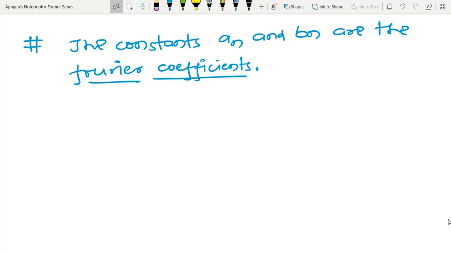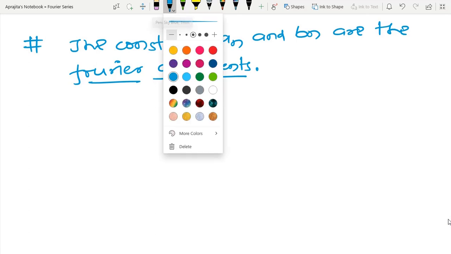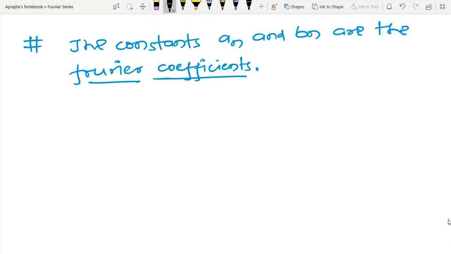So let us try to talk about that sufficient condition. I am going to discuss the requirement, and I am going to write it in the form of remarks.